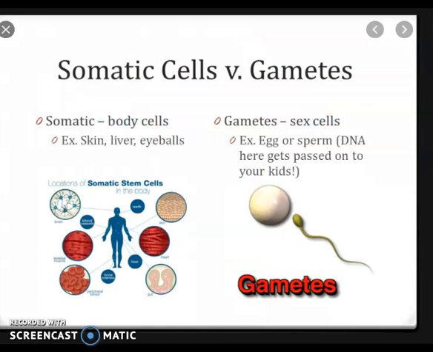In the human body, there are two types of cells present: somatic cells and reproductive cells. Somatic cells are present all over the body, leaving only the reproductive cells. Somatic cells are responsible for the formation of different body organs such as skin, liver, kidneys, eyeballs, etc., while reproductive cells are responsible for the formation of gametes. In the female body, there is formation of egg, while in the male body, there is formation of sperm.